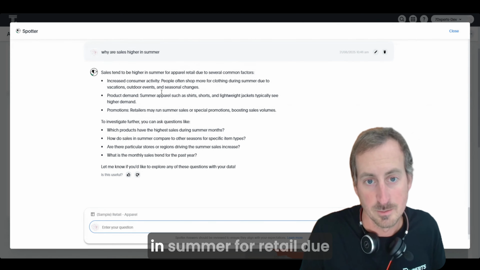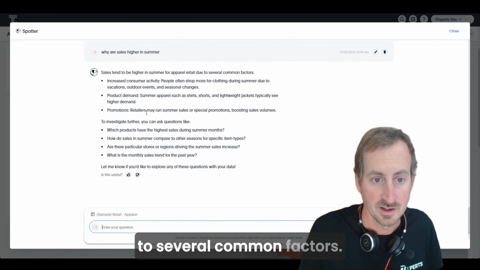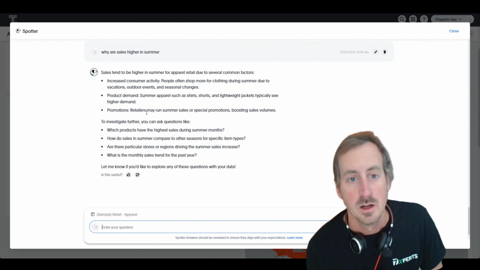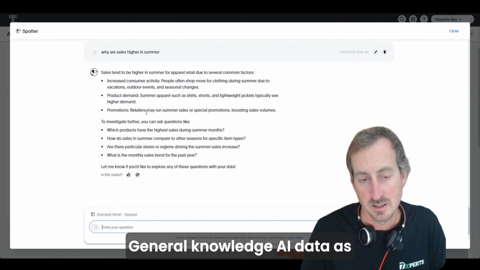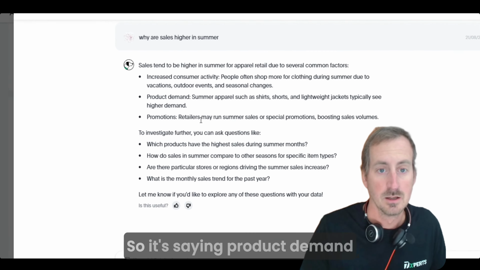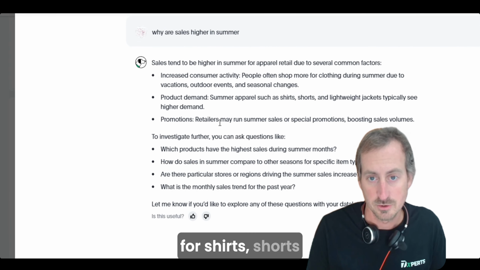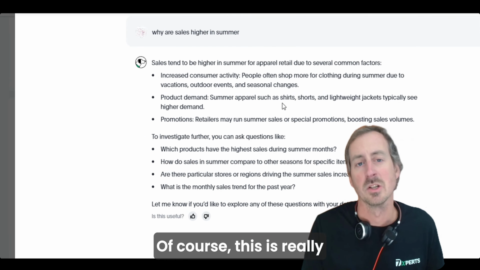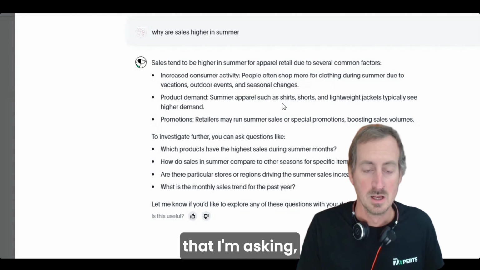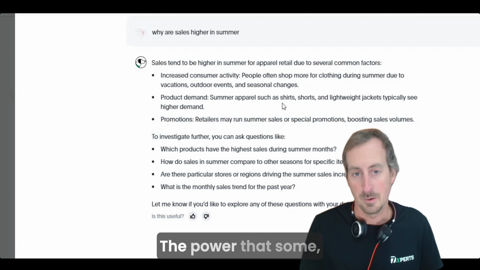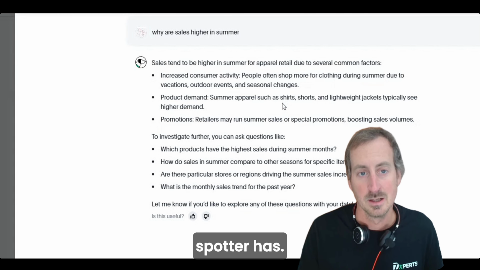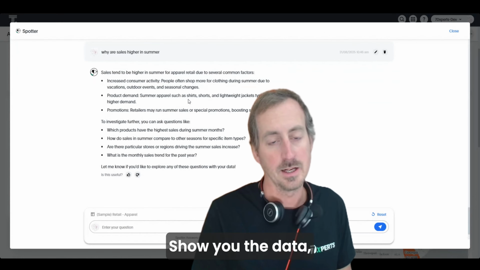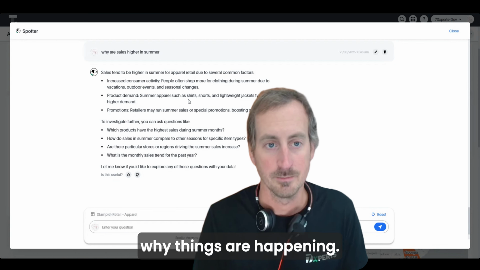Sales tend to be higher in summer for retail due to several common factors. So this is now leveraging general knowledge AI data as opposed to your business data. So it's saying product demand for shirts, shorts and lightweight jackets typically see higher demand in summer. Of course, these are really straightforward questions that I'm asking, but it hugely illustrates the power that Spotter has in terms of being able to show you the data but tell you the reasons why things are happening.